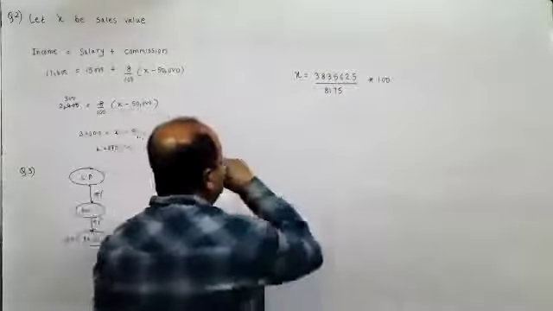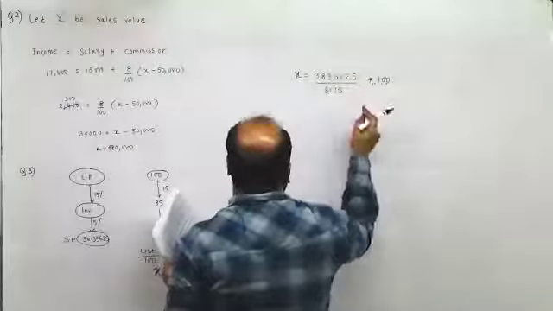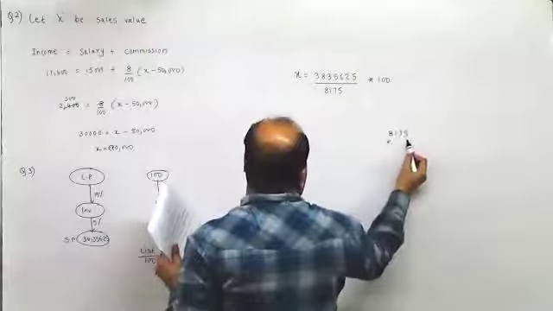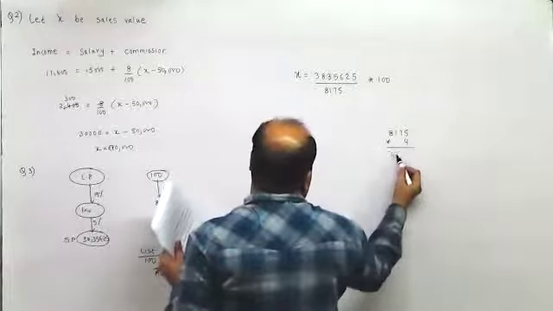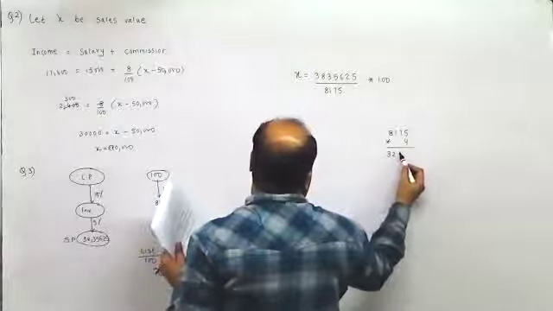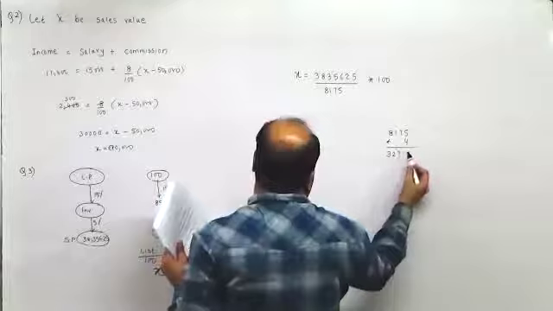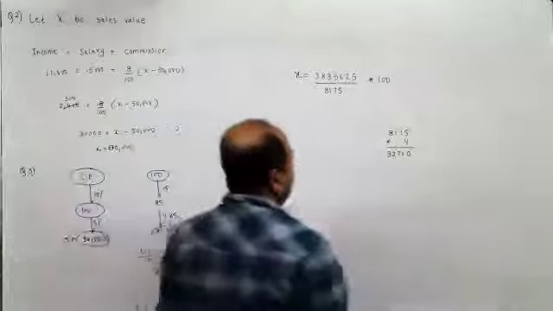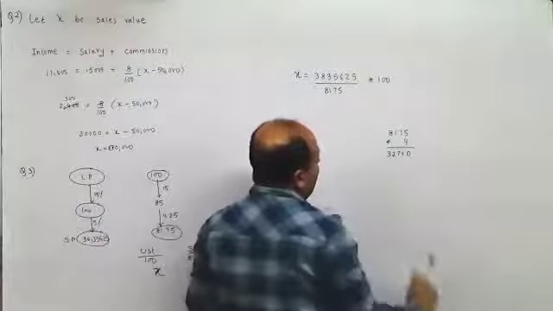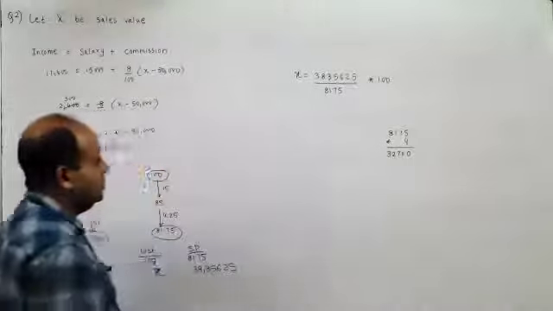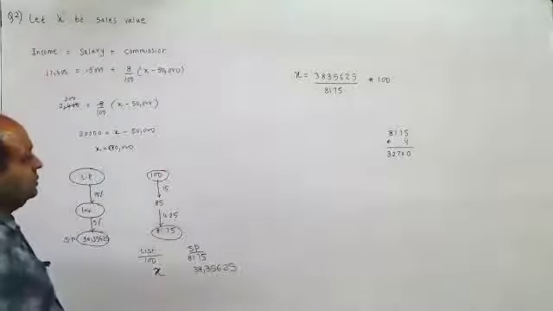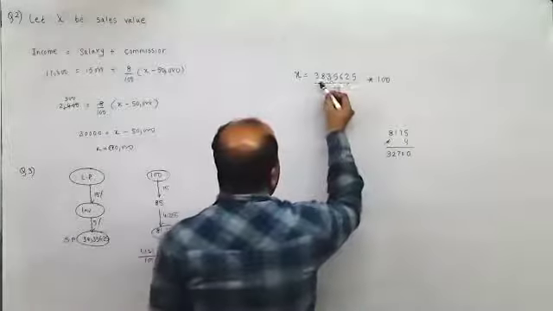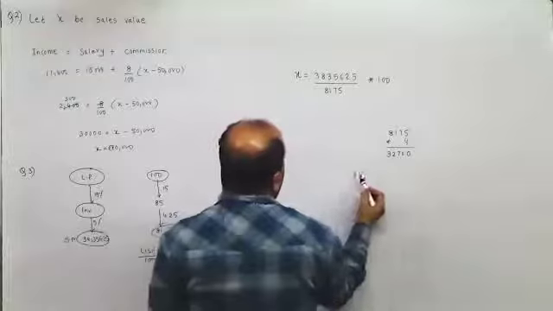When you divide it, you will realize 8 4s are 32. 8175 into 4 would be 32,700.